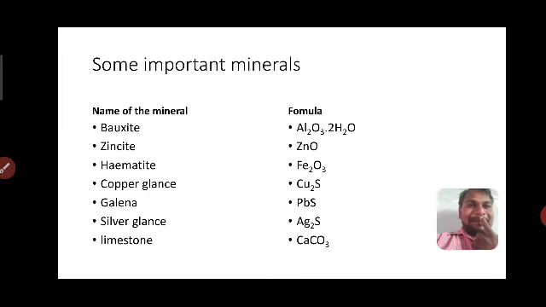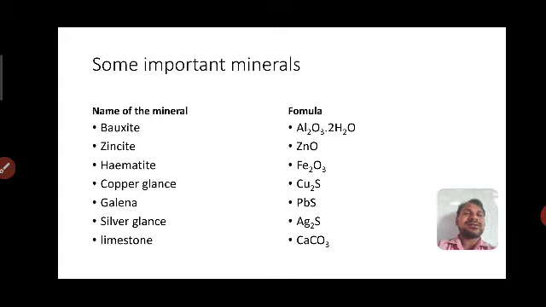And look here: bauxite, zincite, hematite, copper glance, galena, silver glance, limestone. You should remember that.